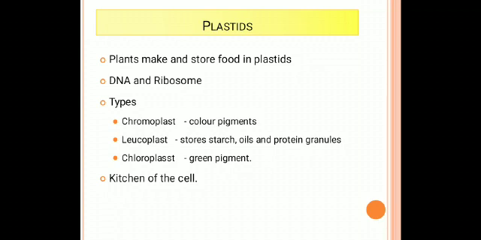The next one is the chloroplast. Chloro represents the green color. They are the green plastids. Inside each chloroplast there are the stroma, grana, thylakoids, everything. The chlorophyll is the most important one, which is important for photosynthesis.